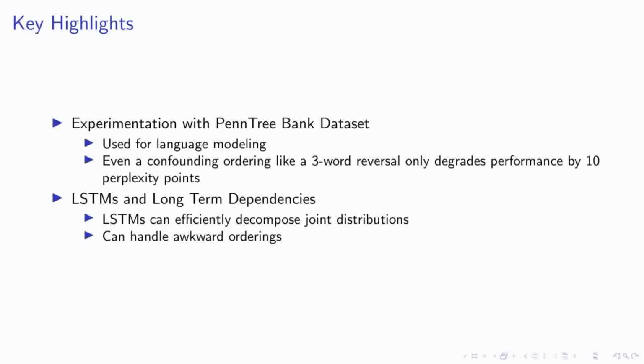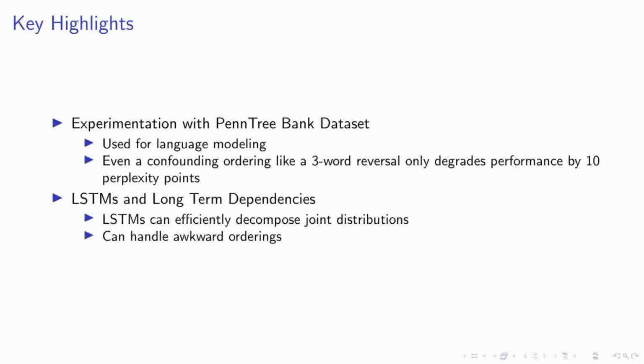Our research highlights two key areas. Firstly, we conducted experiments with the Penn Tree Bank dataset, a standard benchmark for language modeling. Despite its small size, we found that even when we introduced a confounding ordering, such as a 3-word reversal, the performance only degraded by 10 perplexity points. This is a testament to the robustness of our models.